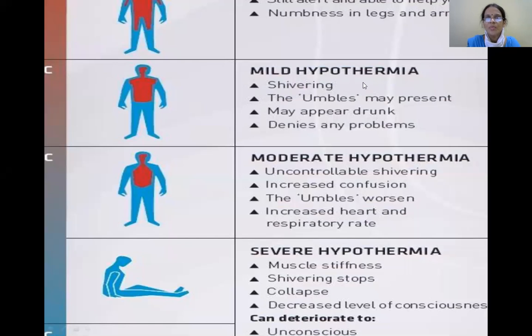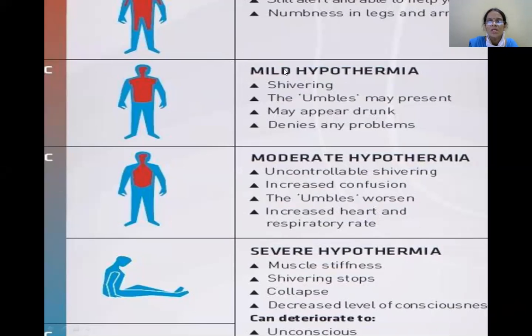In mild hypothermia, you can see the shivering, and the patient may appear drunk and denies any problems. And in cases of moderate hypothermia, you can see uncontrollable shivering, increased confusion, increased heart and respiratory rate. In severe hypothermia, there will be muscle stiffness, shivering stops in this condition. You can see this collapse, decreased level of consciousness. And this can deteriorate to an unconscious state. So these are the different clinical features in cases of hypothermia.